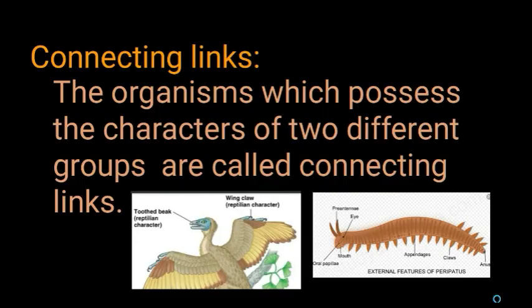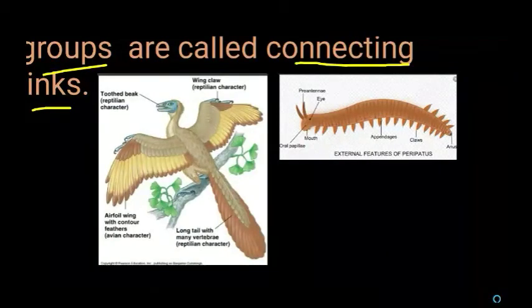Next is connecting link. What do you mean by connecting links? Here a certain organism possesses characteristic features of two different groups of organisms. Such organisms are called connecting links. Examples are Archaeopteryx and Peripatus. This is Archaeopteryx and this is Peripatus. So you see Archaeopteryx.